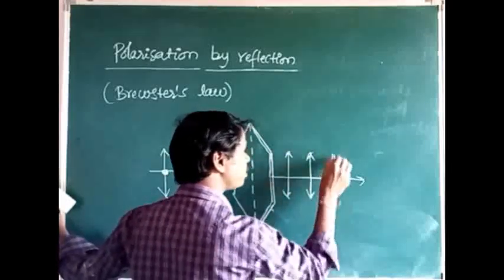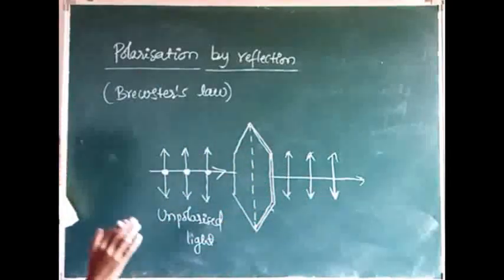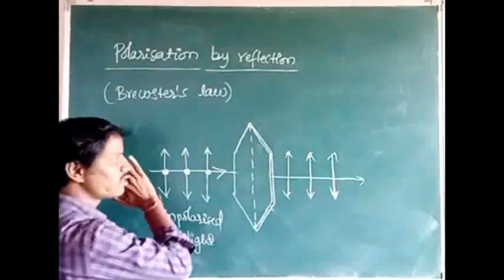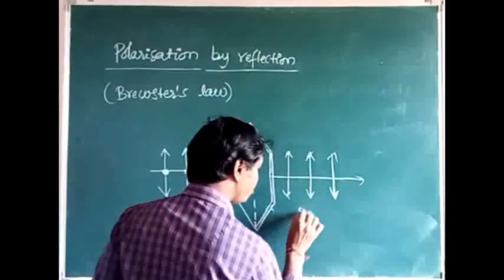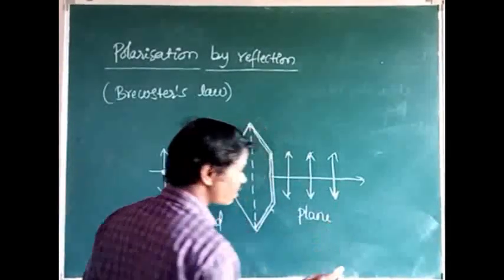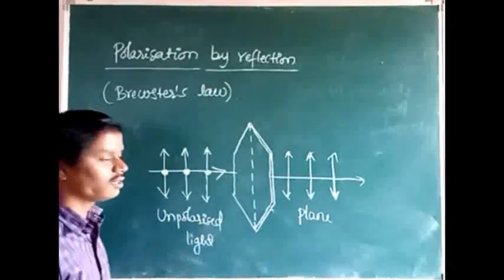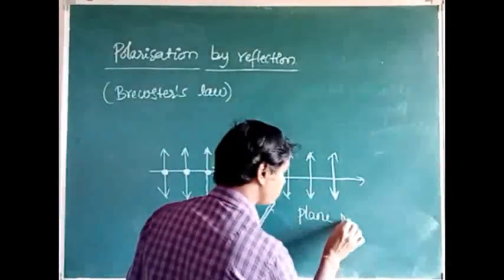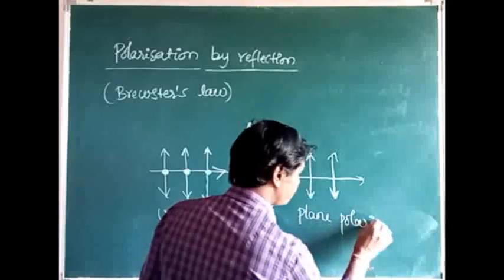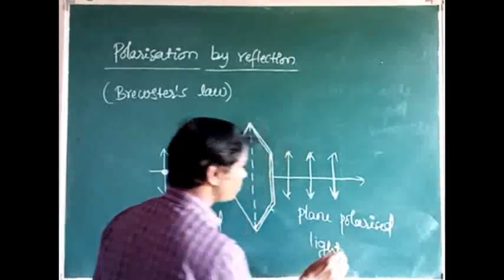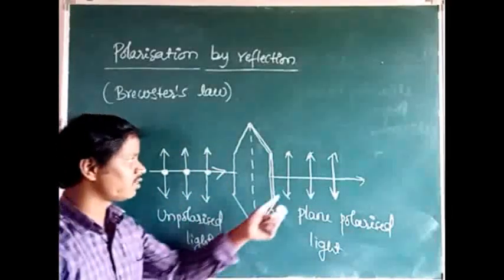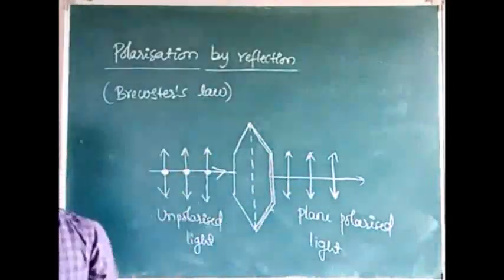These vibrations are only parallel to the transmission axis. That is why those vibrations are passed through. And it is called plane polarized light, and also linearly polarized light. And we are going to observe this plane polarized light through another polarizer, that is called analyzer.